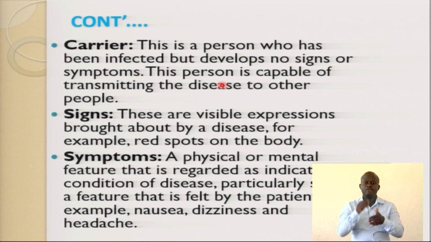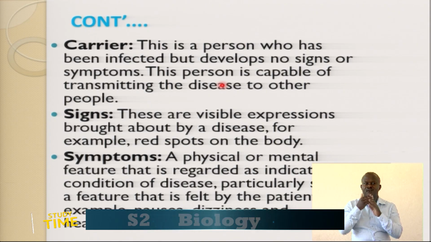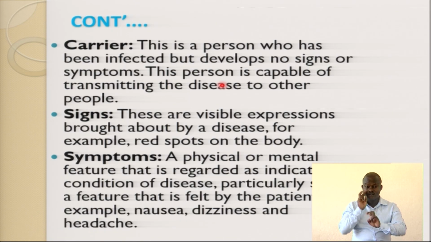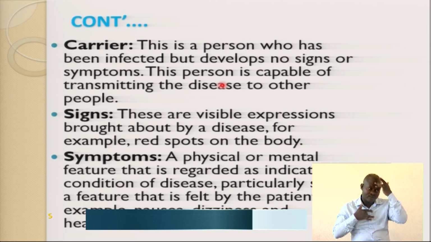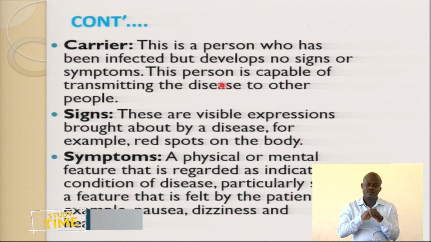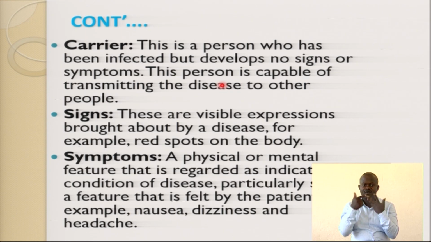There must be signs and symptoms that show you are suffering from red spots on your body. So what is the difference between signs and symptoms? I said signs are visible expressions. You can see them with your eyes. Visible expressions brought about by the disease. Then symptoms are physical or mental features that are regarded as indicating the condition of the disease, particularly a feature that is felt by the patient, for example, nausea, dizziness, and even headache. These are symptoms.